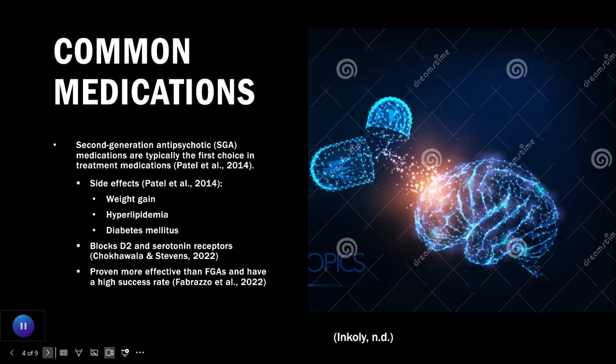Although they are known to be the most effective treatment method, second-generation antipsychotics can cause side effects. The most common and notable side effects that individuals experience are weight gain, hyperlipidemia, and diabetes mellitus. Each of these side effects should be closely monitored as they can cause long-lasting detrimental issues for the patient.